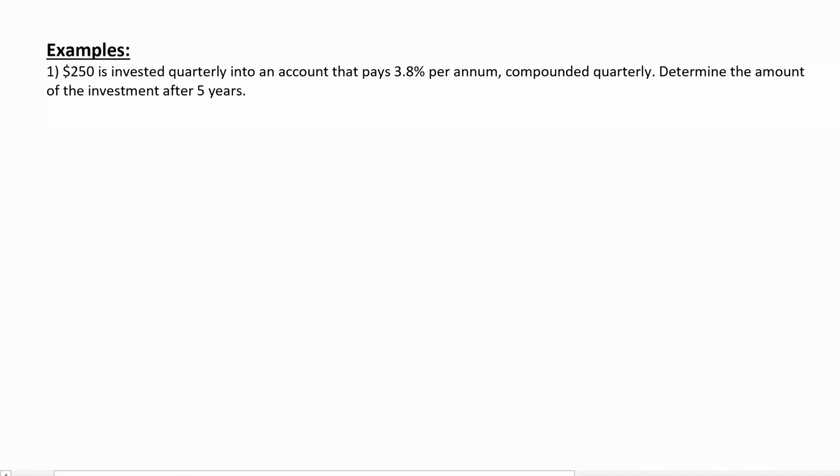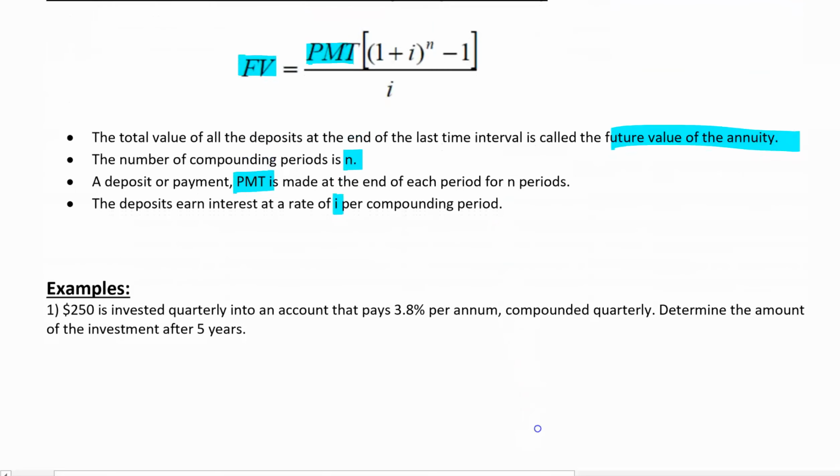Example 1. $250 is invested quarterly into an account that pays 3.8% per annum, compounded quarterly. Determine the amount of the investment after 5 years. All right. So determine the amount of the investment after 5 years.